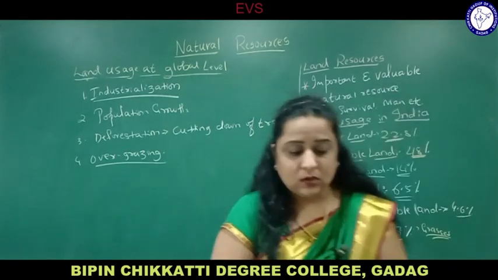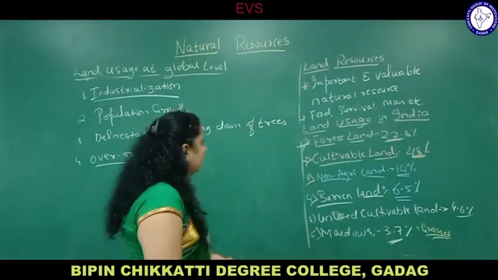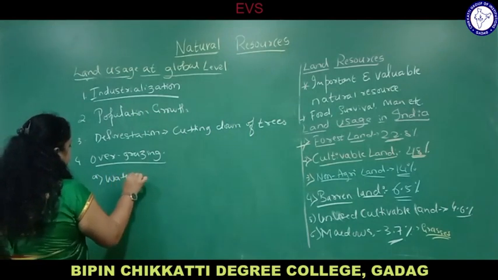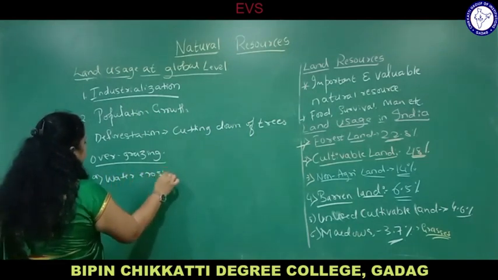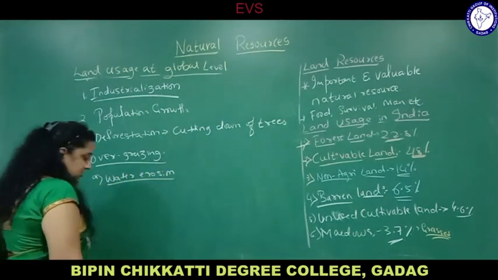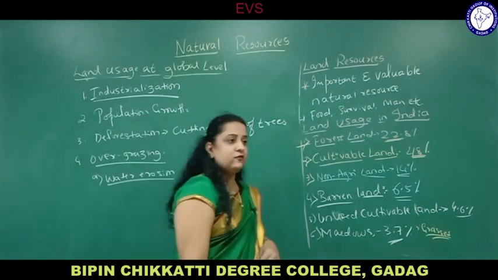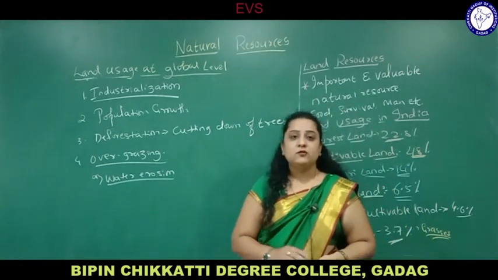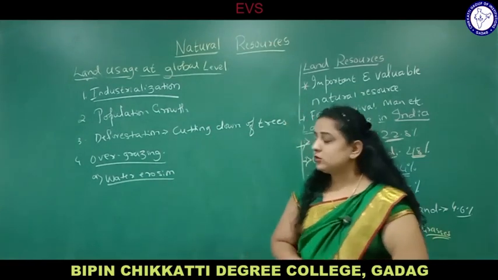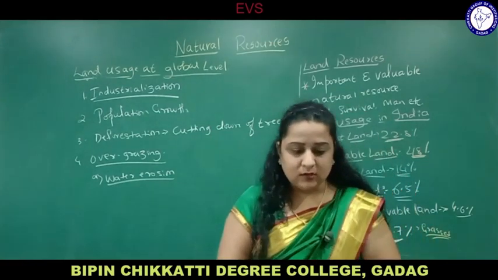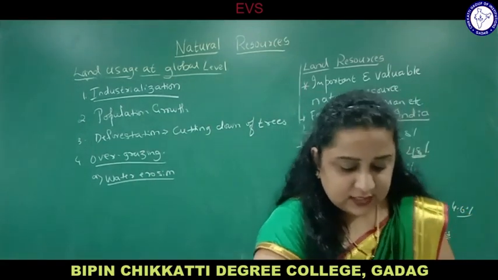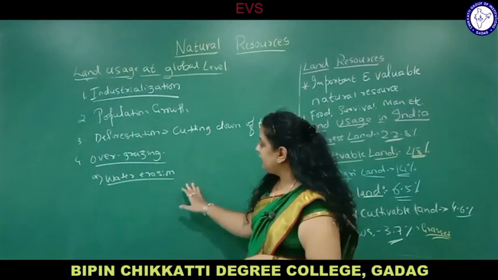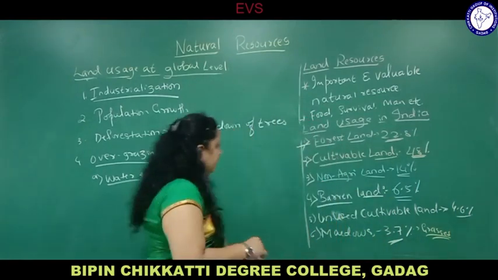First is water erosion. What is water erosion? As you know, water is very essential for every organism. Biotic components require water to perform their activities in life, so it is also called the liquid of life. Water erosion: the upper layer of soil particles being carried away by water through heavy rainfall is called water erosion.